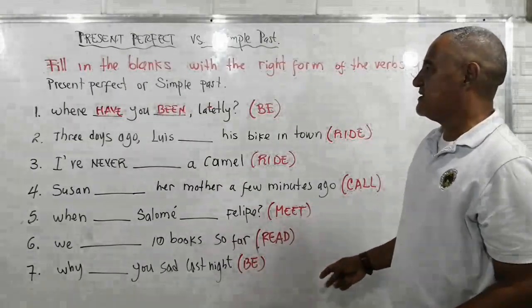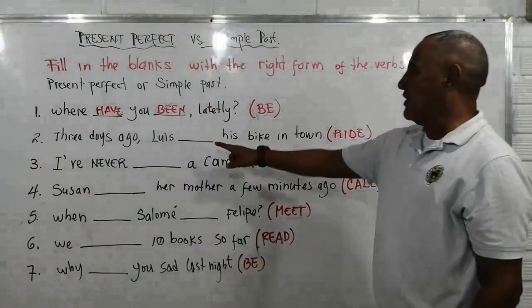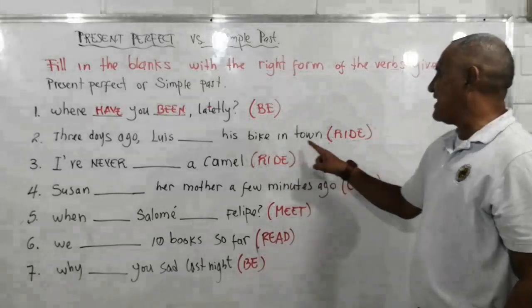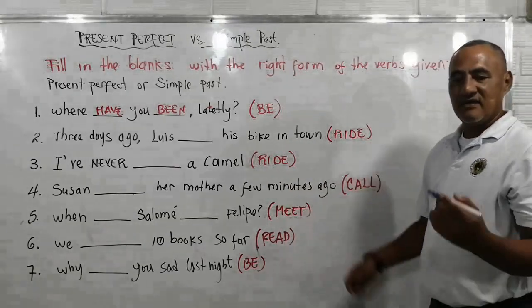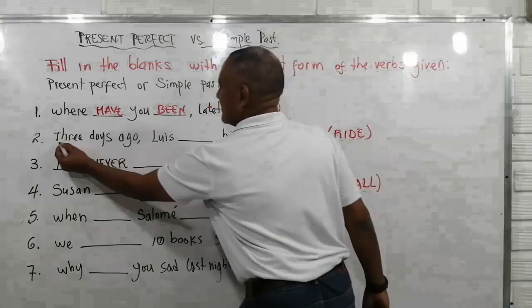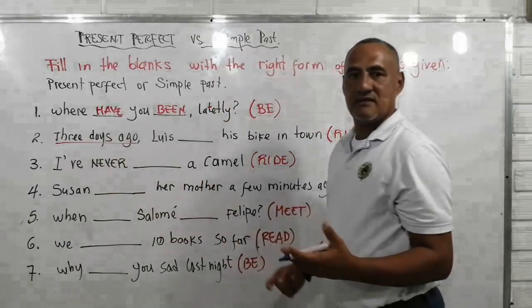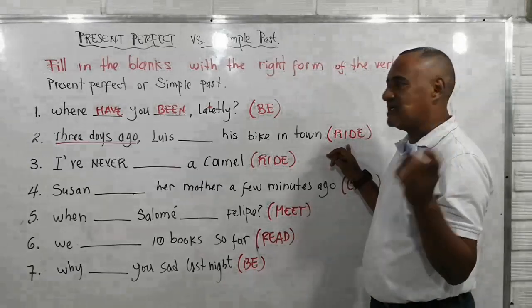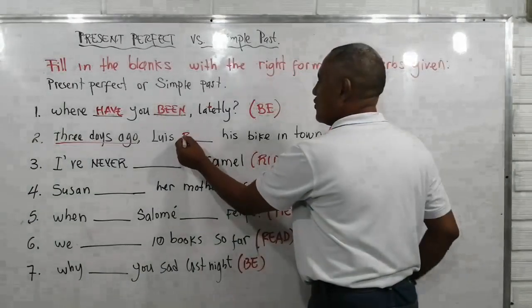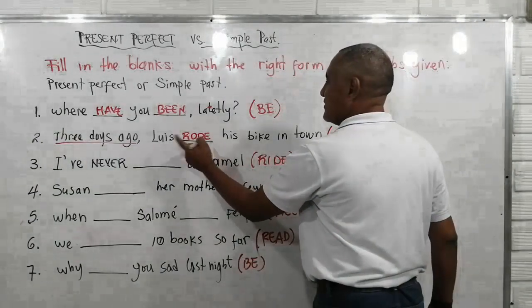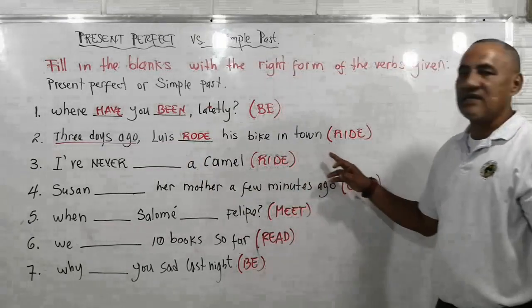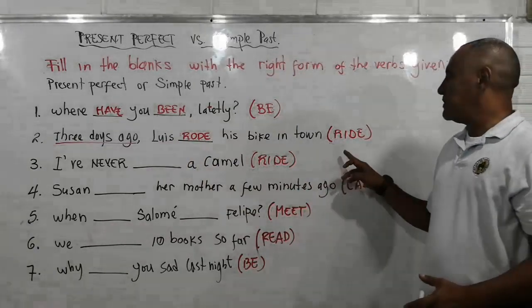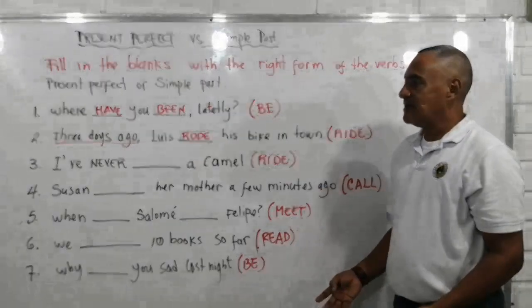Okay, that's it. Three days ago, Luis, blah, blah, blah, his bike in town. Right. As here we got a specific time expression, then this verb has to be in simple past. Then Luis rode. Right? Three days ago, Luis rode his bike in town, because we know when it happened.